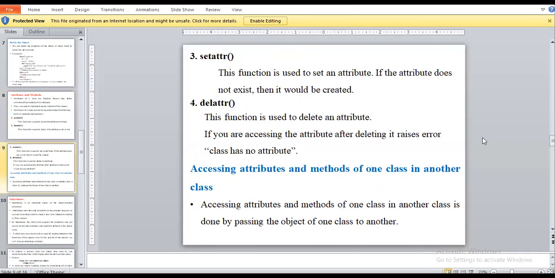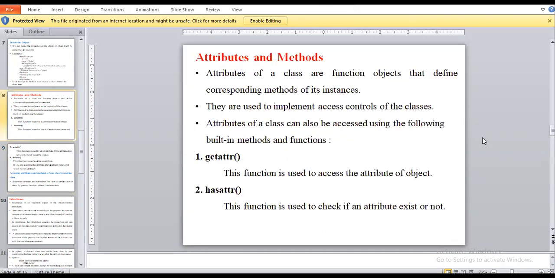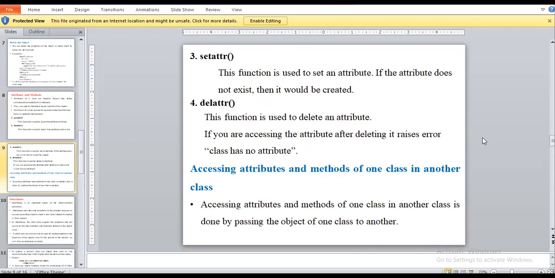Delete attribute we do not use often. Why? Because if we use delete attribute, the attributes which we are taking in our program will be deleted. So only four points are there related to attributes: get attribute, has attribute, set attribute, and delete attribute.